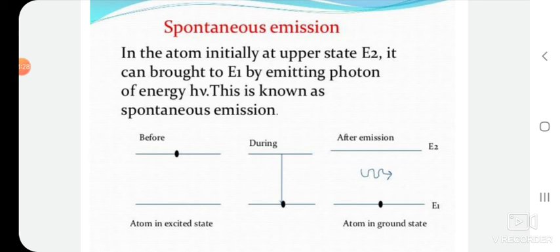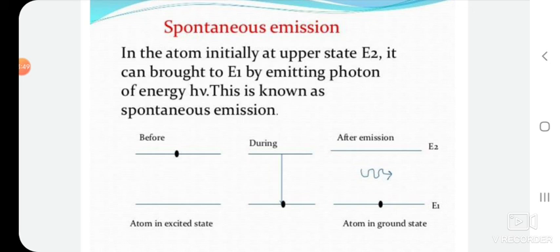In spontaneous emission, the atom is already in an upper state E2, and it can be brought to energy level E1 by emitting a photon of energy h nu. This is known as spontaneous emission.